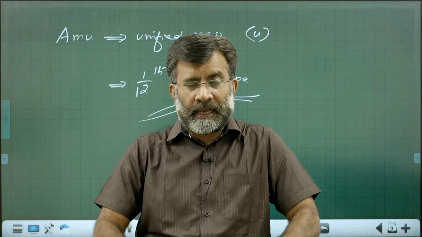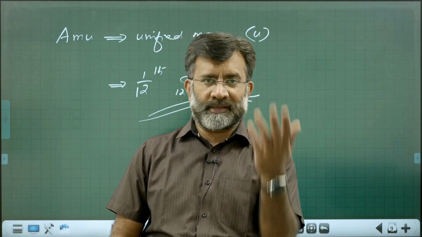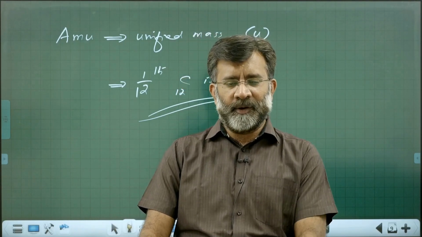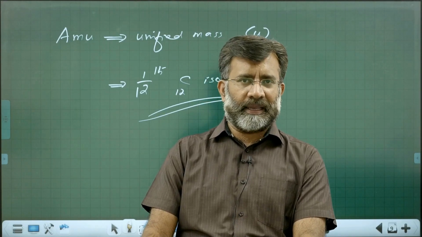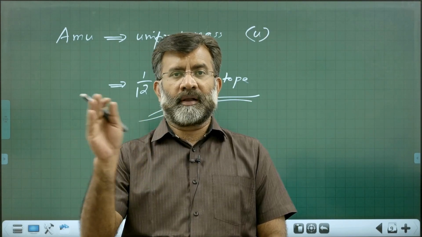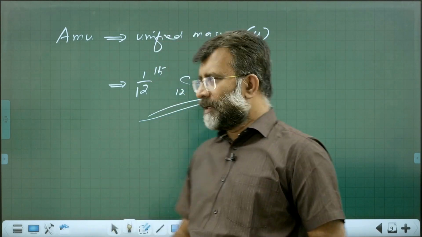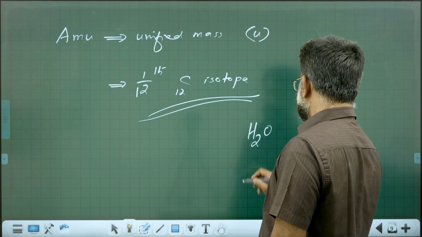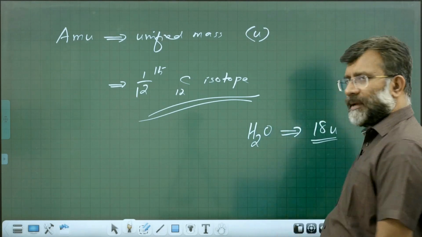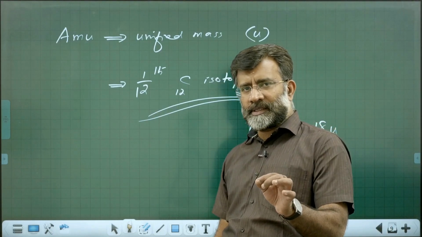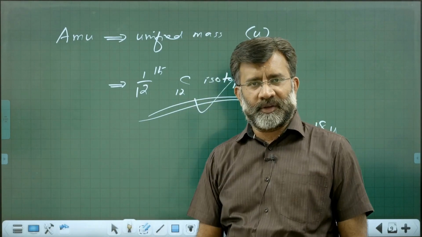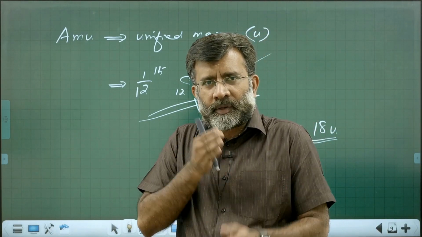This is according to the latest accepted standards. In older days, hydrogen was taken as one unified mass. Then oxygen was the standard reference. Now the latest reference, according to the SI system, is that one unified mass is 1/12th mass of the carbon-12 atom. Suppose we take a water molecule and we say 18 unified mass. That means we try to convey a message. What is the message? The water molecule is 18 times heavier than one unified mass. What is one unified mass? The 1/12th part of a carbon-12 atom.